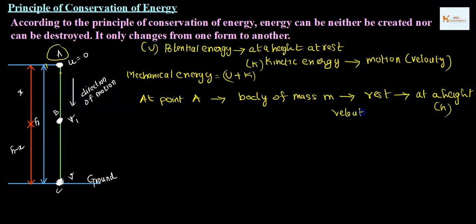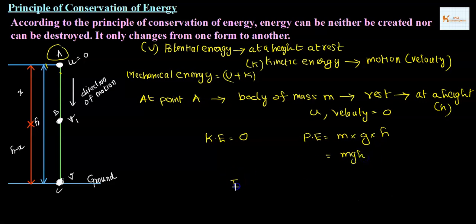Now we can look into things clearly. Velocity is 0, that is u is 0. Let us talk about kinetic energy here. Kinetic energy is half m v square. When velocity is 0, obviously kinetic energy is 0. What about potential energy? Potential energy is the mass of the body into the gravity to which it is subjected and the height. Put together, it is mgh.